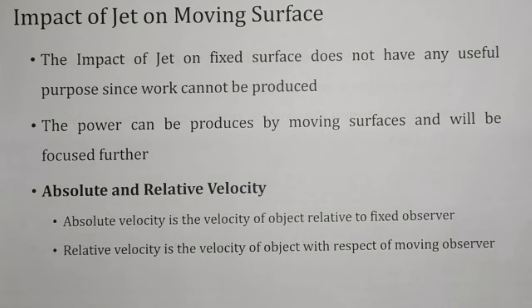So what is that thing? Now we will try to understand the motivation. Work done is nothing but force into displacement. As we are discussing turbomachines, our motivation is to find out how much work can be done with the help of the energy available in the water jet. For that, it is necessary to provide a displacement by the force exerted by the plate, so that we can find out the work done by that particular surface.